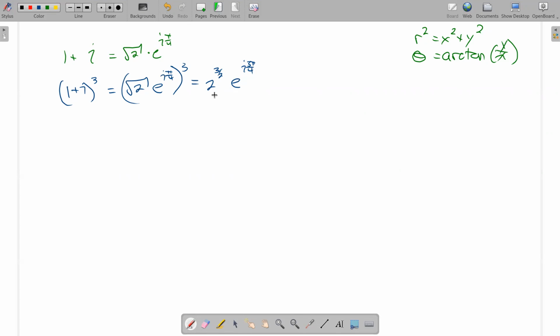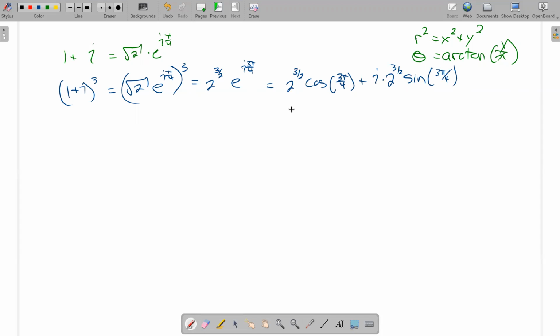Now, next thing I'm going to do is put that in Euler's formula. Euler's formula says that the e part is the cosine plus i sine, and then this is just hanging on as a multiple. So I get 2 to the 3/2 times the cosine of 3π/4 plus i times 2 to the 3/2 times the sine of 3π/4. And it's got to be cosine, sine, because in the complex plane, we do the whole xy thing. So x is cosine, y is sine. Now 3π/4, we know that's a special angle. Cosine at 3π/4 is negative square root of 2 over 2.